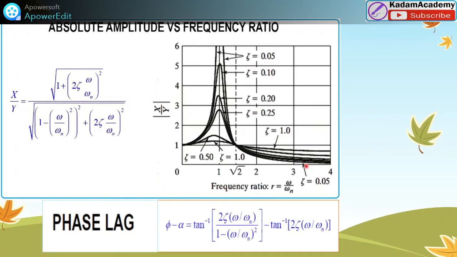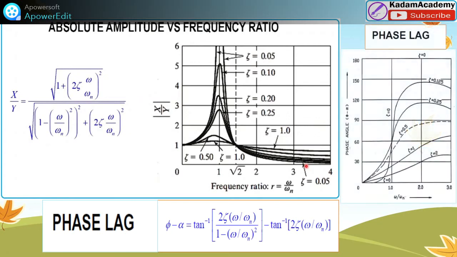Lastly, regarding the phase lag or phase angle, it is not 90 degrees at resonance, as in force excitation. You can observe this figure with the phase angle phi minus alpha on the y-axis and omega by omega n on the x-axis, which we have already discussed in the frequency curve video. Watch that video to clear your ideas.